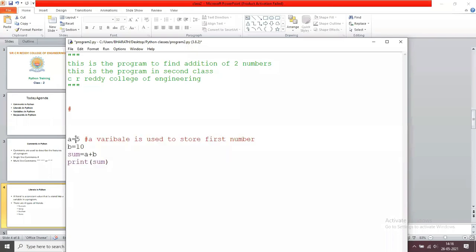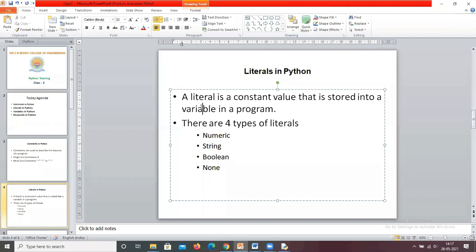So you can learn that a literal is nothing but a constant. When you write programs, you try to use some constants. Maybe these constants are numbers, maybe strings, maybe boolean values, maybe single characters. So at this point, you have learned what a literal means. A literal is a constant value that is stored in a variable in a program.